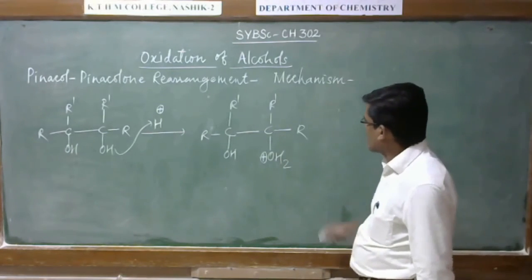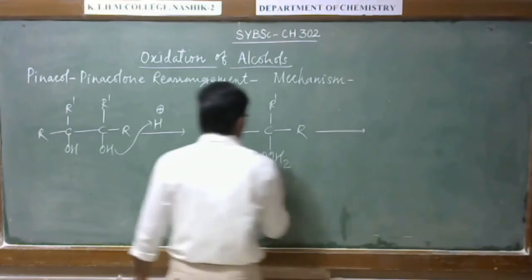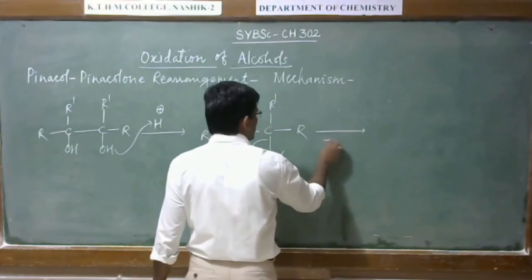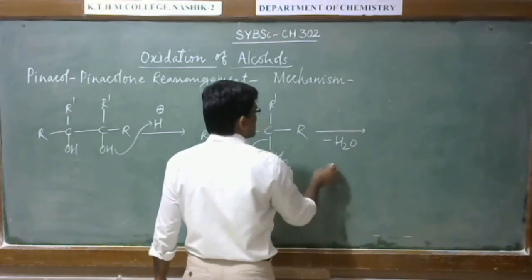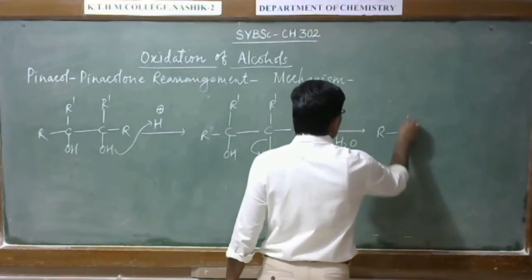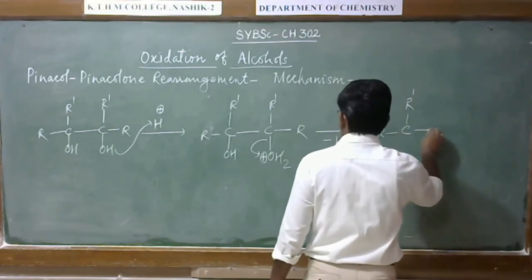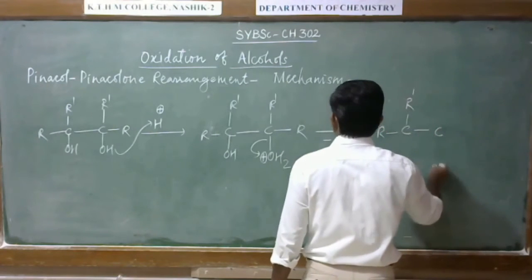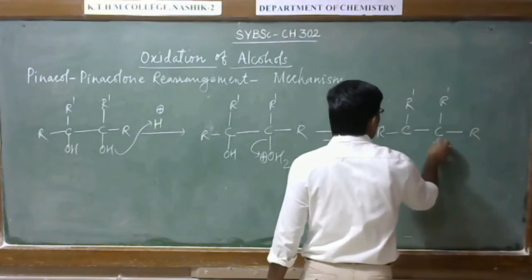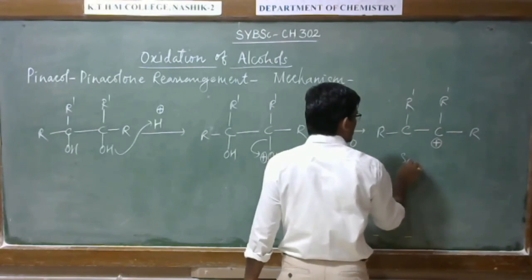Then this is the good leaving group, so this will get eliminated, so as to generate the stable carbocation. So here the carbocation will form. Okay, so this is the carbocation.